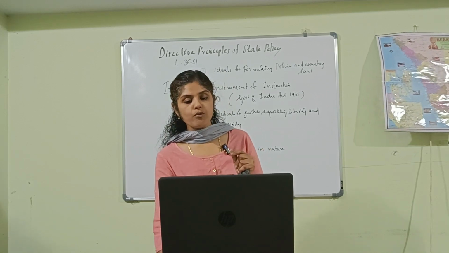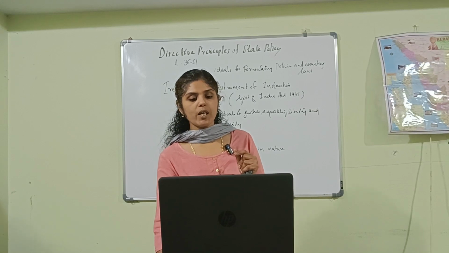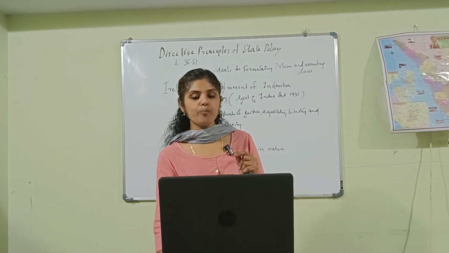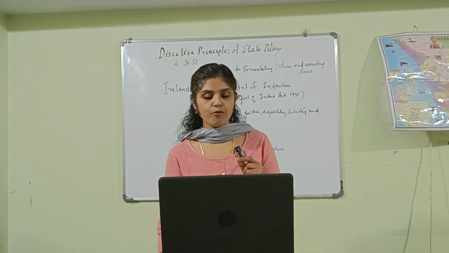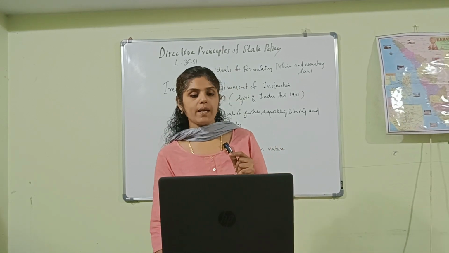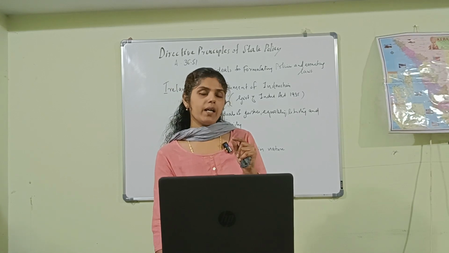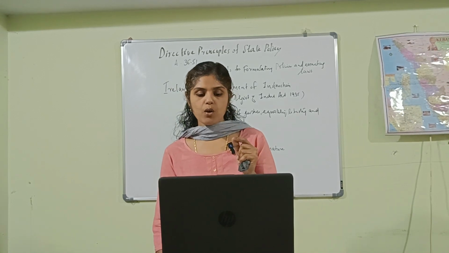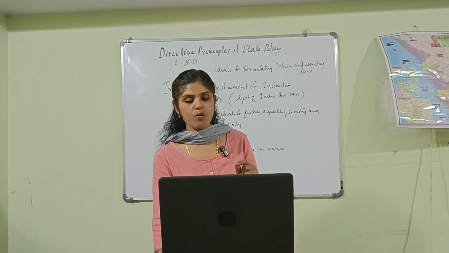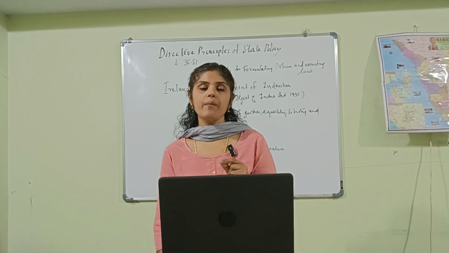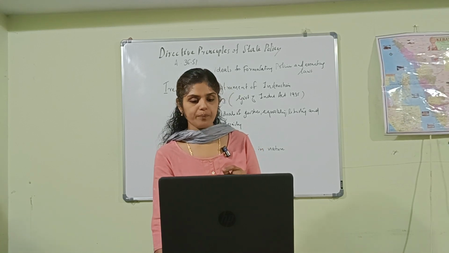To prohibit the slaughter of cows and other milch and draught cattle and to improve their breeds, that is Article 48. This also is a Gandhiyan principle, and this article is implemented in the state Gujarat, to prohibit the slaughtering of cows.